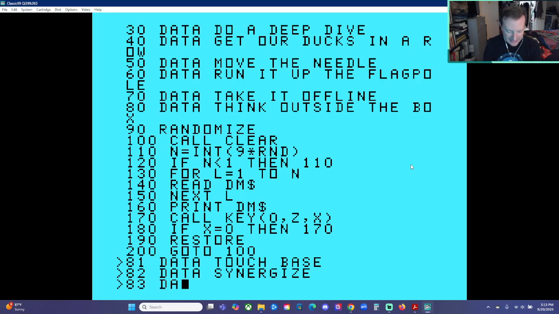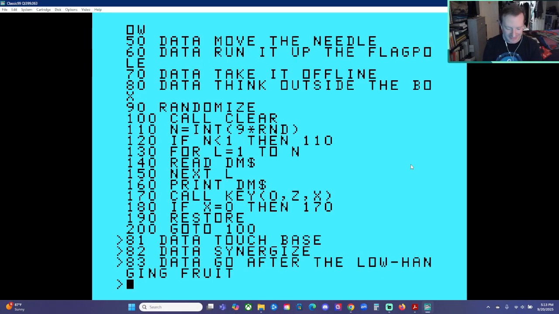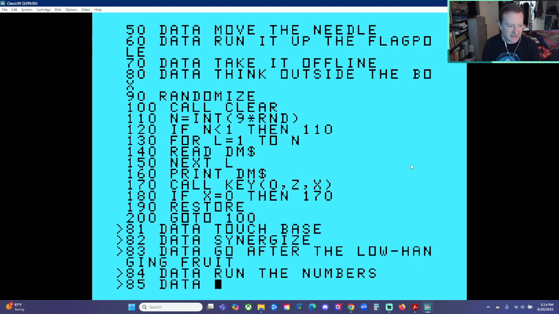The 83 data, go after the low-hanging fruit. 84 data. Okay, let's see if there are any others here. Run the numbers. 85 data.